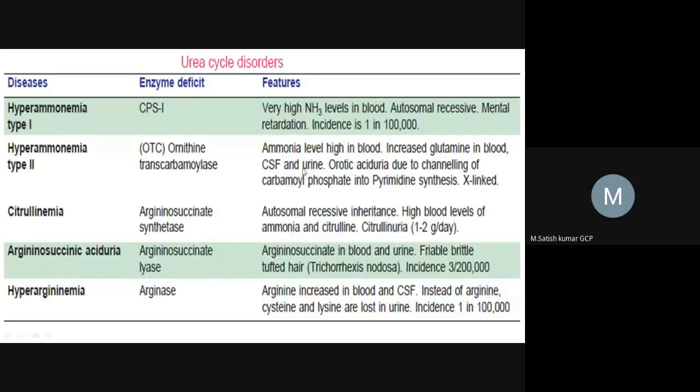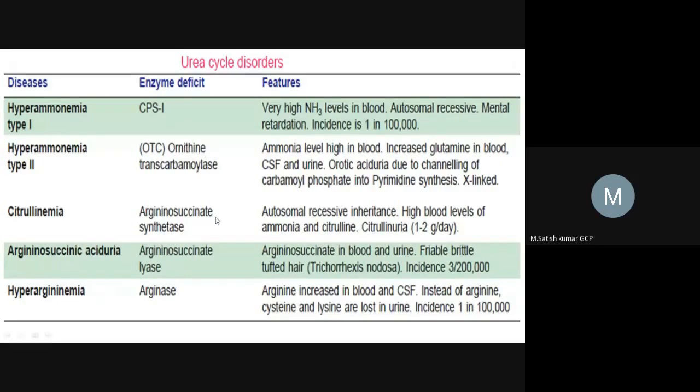These urea cycle disorders can be managed by taking a low protein diet and frequent small feeds. We can take medication also. Hippuric acid is a medication to treat urea cycle disorders, and gene therapy is in the experimental stage.